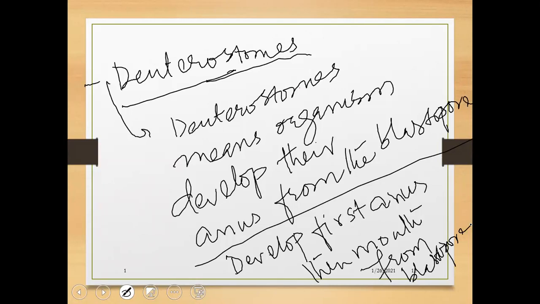One is the phylum Hemichordata and the other is the phylum Chordata. These both are the deuterostomes.